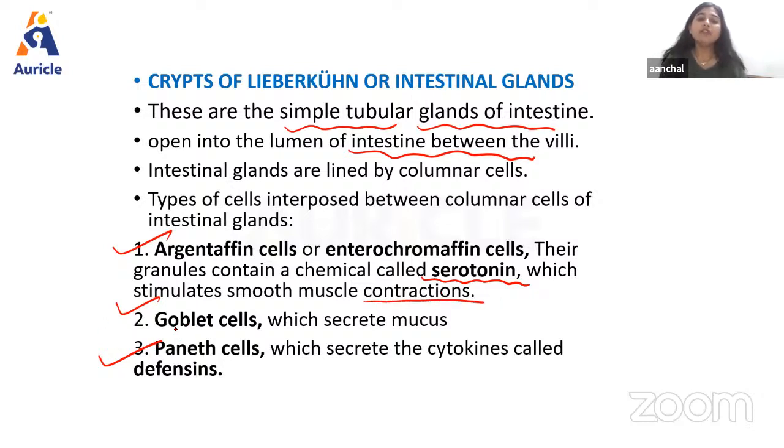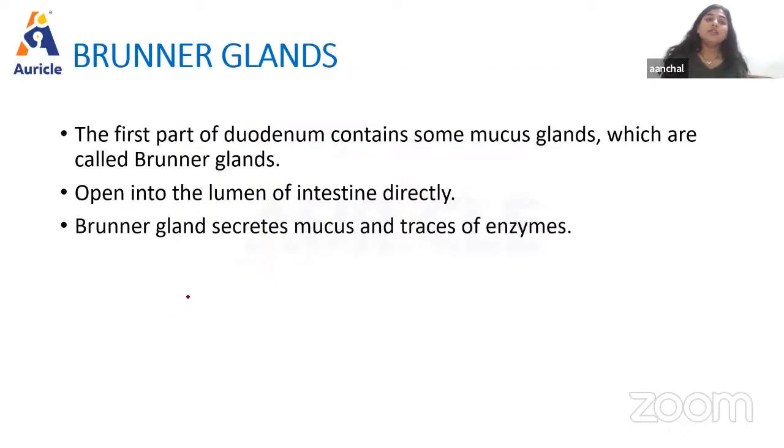Then next we have globular cells, which secrete mucus, and mucus is important for providing lubrication and motility to the food. Then we have the Paneth cells. Paneth cells secrete the cytokine known as defensins, and it is important for the antimicrobial activity in the small intestine, right? So this is all about the different types of cells that are present inside the small intestine.